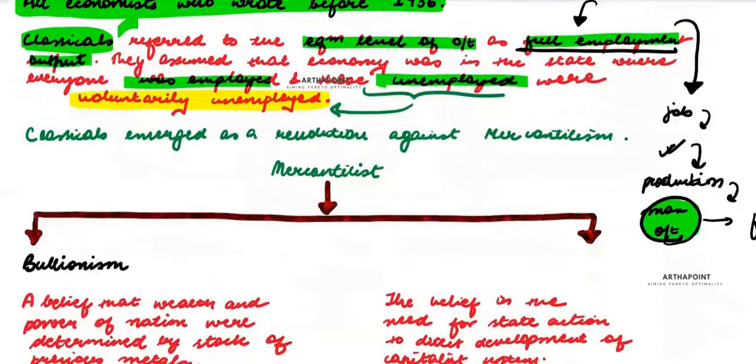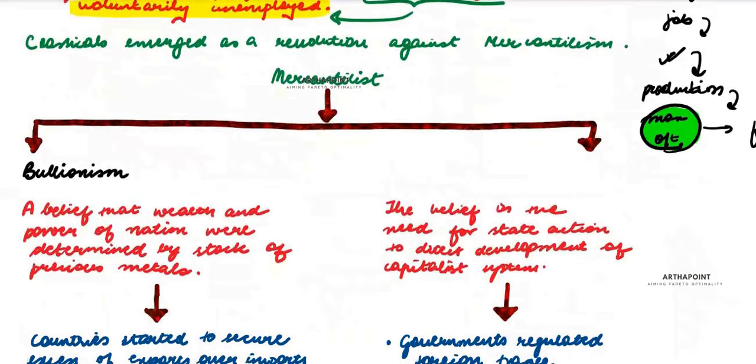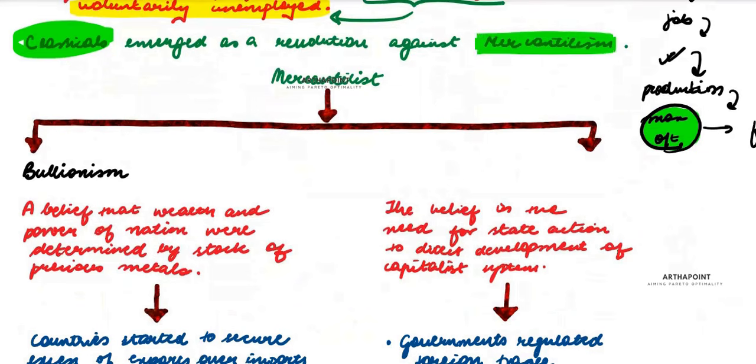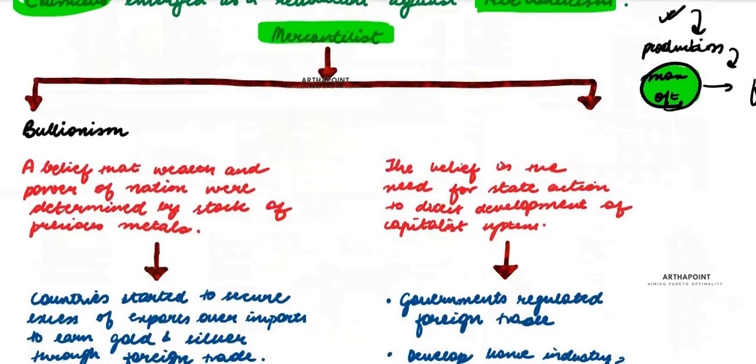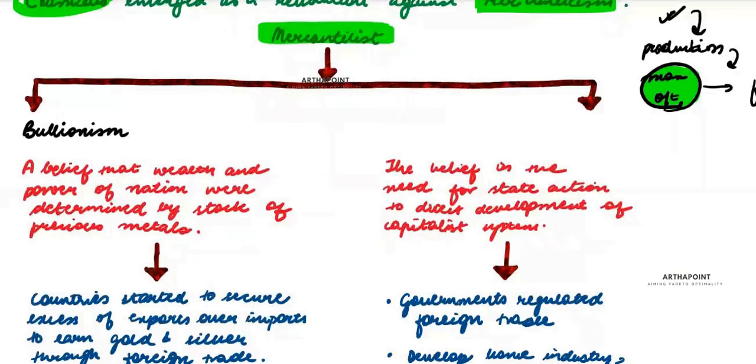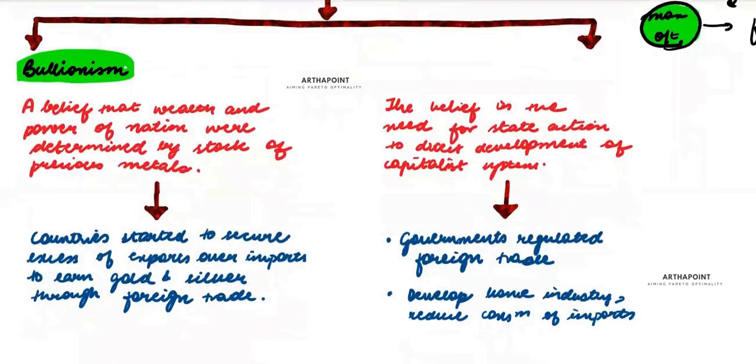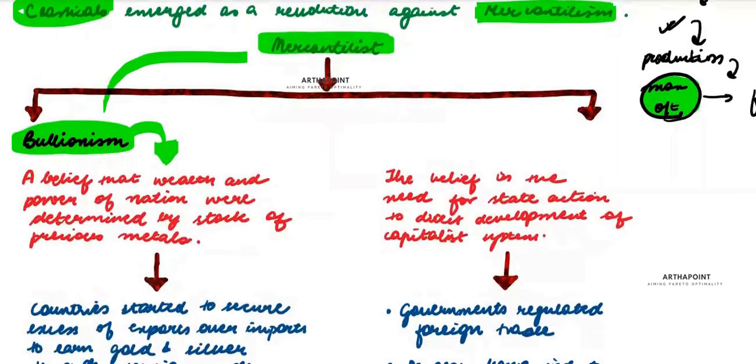Now, there were economists who existed before the classicals also. Those economists were called mercantilist economists. Mercantilists were basically considering two things. The first concept they considered was called Bullionism. This was the first ideology mercantilists had.